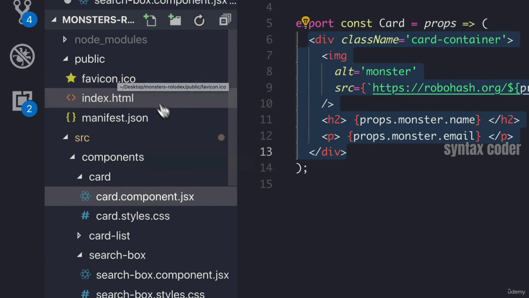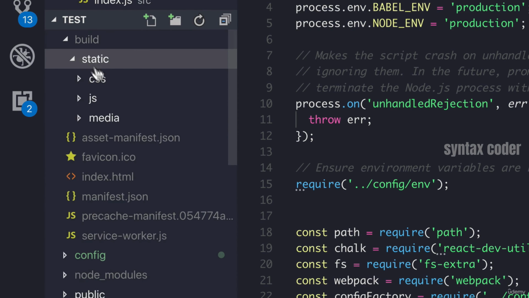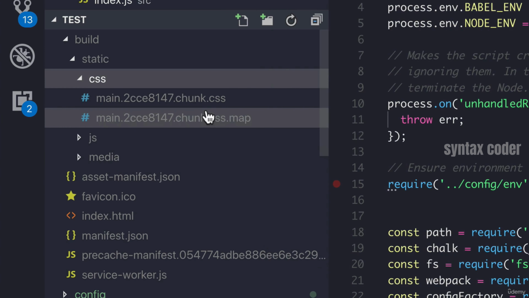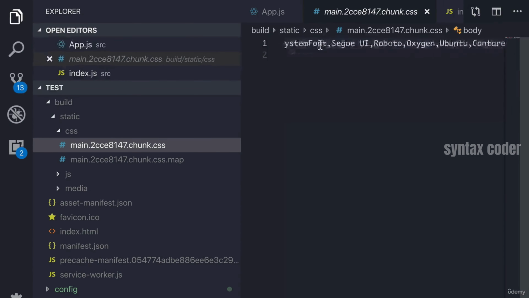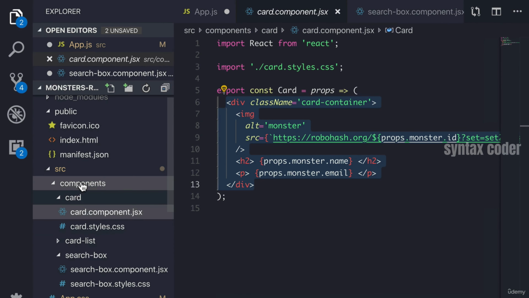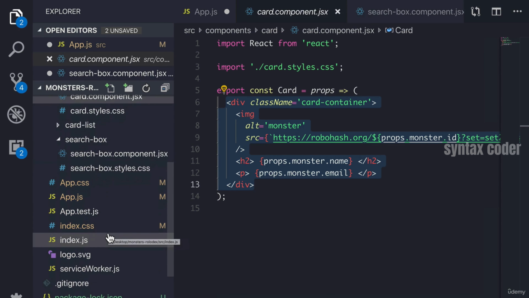And if you remember, if we go back to our test folder, when we run npm run build and we go to the CSS file, you see over here that we have a chunk of CSS with a .map. This is a source map, which just helps us debug our code in production. But we have just one massive CSS file. And that's what Create React App does. Even though we'll have different CSS files in our workspace, in our source folder, at the end of the day, when we release to production, all of these are going to get combined together.